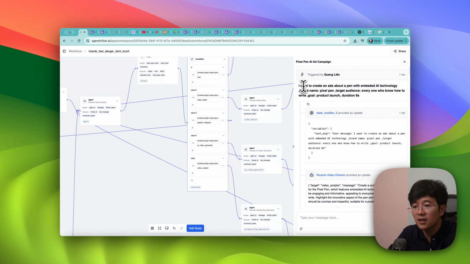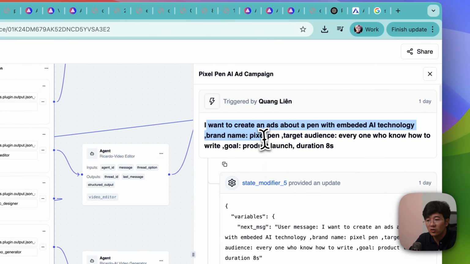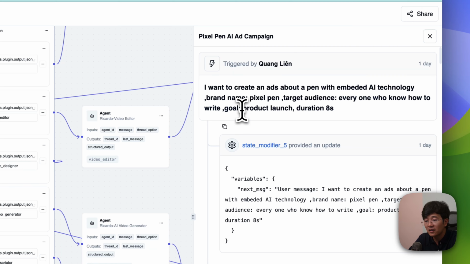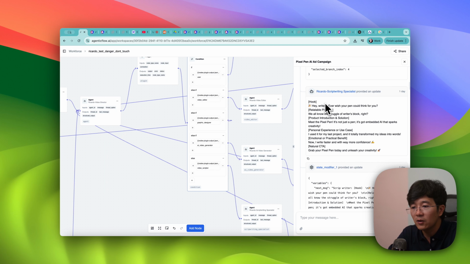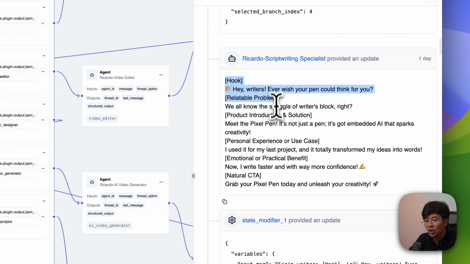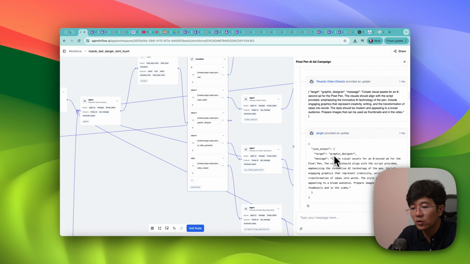So the session is, I want to create an ad about a pen with embedded AI technology, with the brand name Pixel Pen. The target audience is everyone who knows how to write, and the goal is a product line, duration 8 seconds. It will go through different steps, and it is creating a script. Here's a hook, and here's a product description, the goal, and the natural CTA. It will go through all of the process.